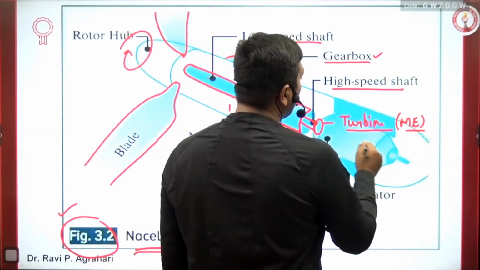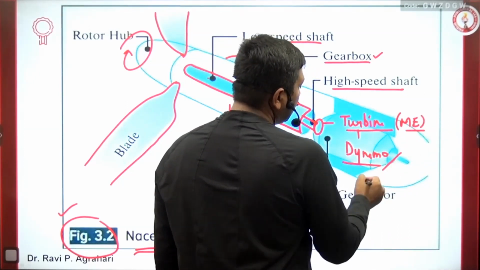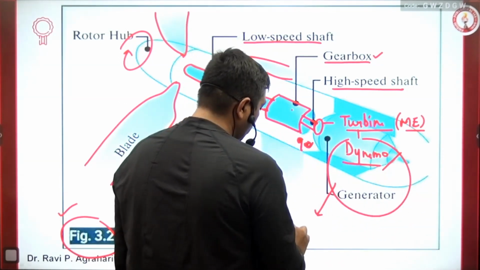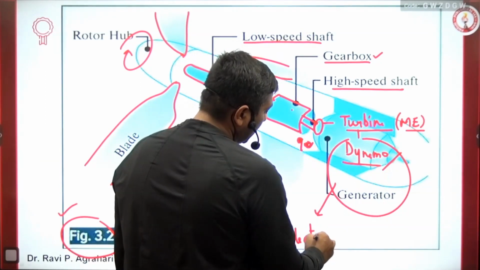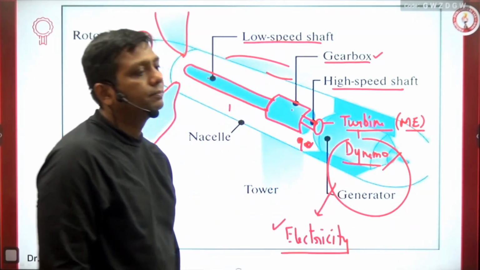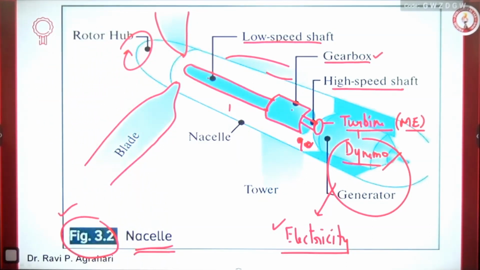One of the instruments you all know very well is called a dynamo or generator. Dynamos and generators convert mechanical energy into electricity, and that is how power generation happens. This is the entire concept you just see here in this picture. I hope you will never be confused.